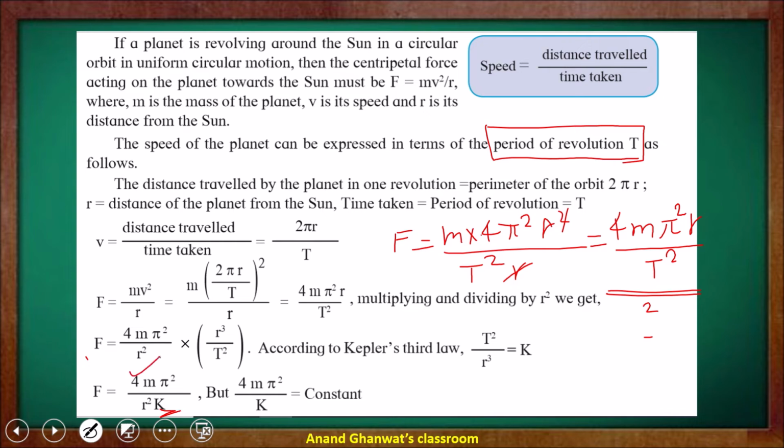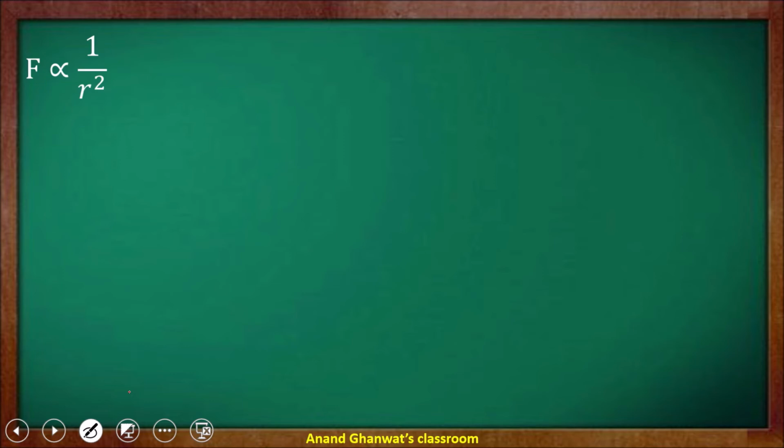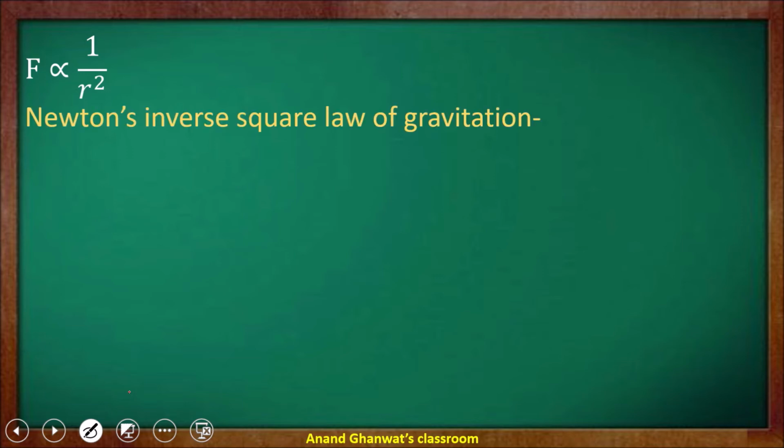Now 4 is constant, pi is constant, k is constant, and m, which is the mass of the earth, is also constant. The mass of the planet is not getting changed. Therefore 4 m pi square upon k is constant. Now with this constant, we get that f is inversely proportional to r square, or f is directly proportional to 1 upon r square. This is called Newton's inverse square law of gravitation.